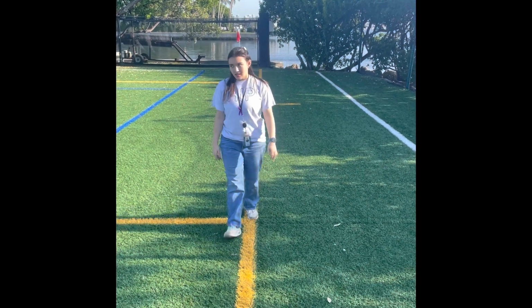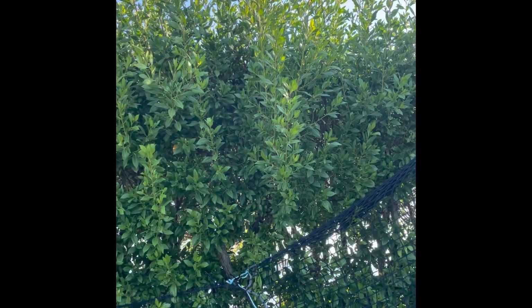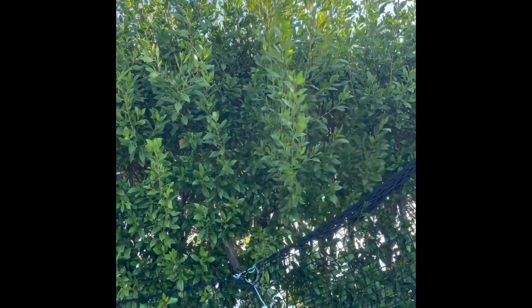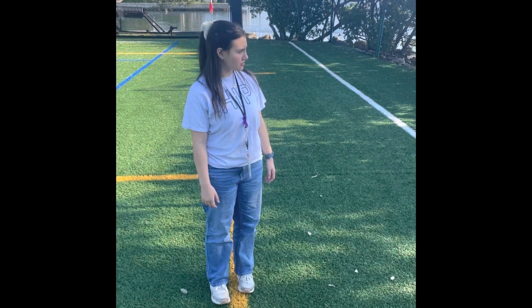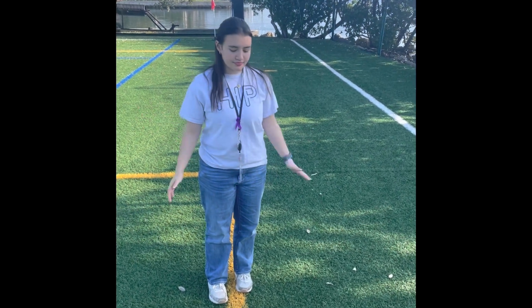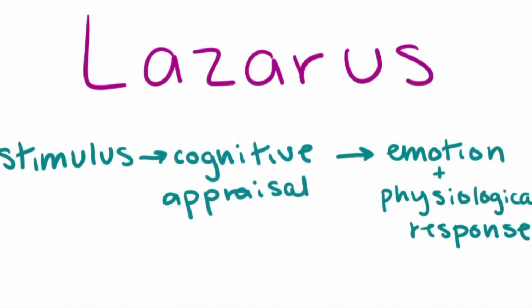After that scary dog encounter, Ella was taking a walk when she saw rustling in the trees. It made her stop for a second, but she decided it was just wind and went on with her day happily. Ella's response to these trees can be explained by the Lazarus theory of emotion. The Lazarus theory states that cognitive appraisal, which in this situation was asking, is it dangerous or not, defines emotion.